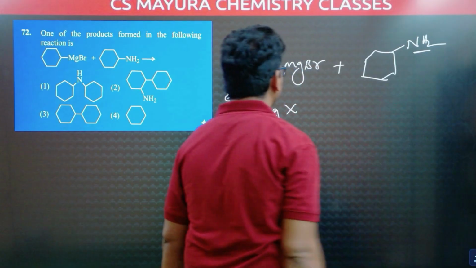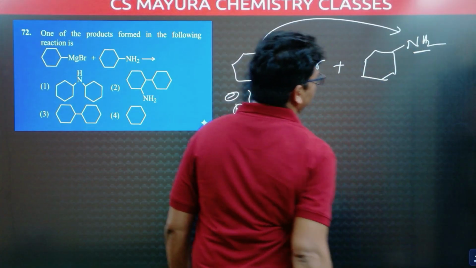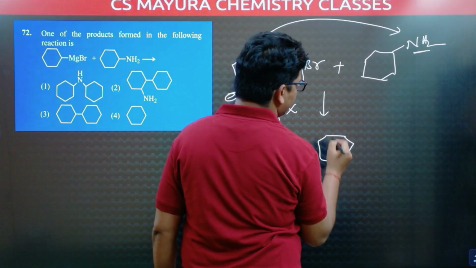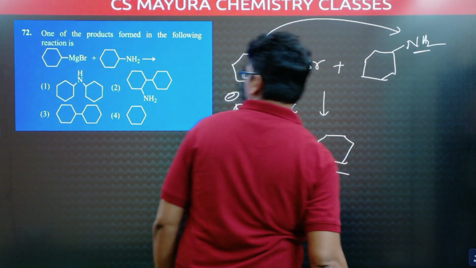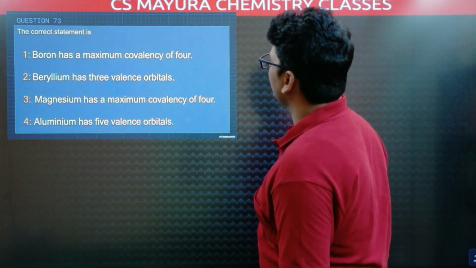Here it has two acidic hydrogens. This R minus abstracts the hydrogen from that, and the product is cyclohexane. It is taking hydrogen, it is giving cyclohexane. Answer is 4.